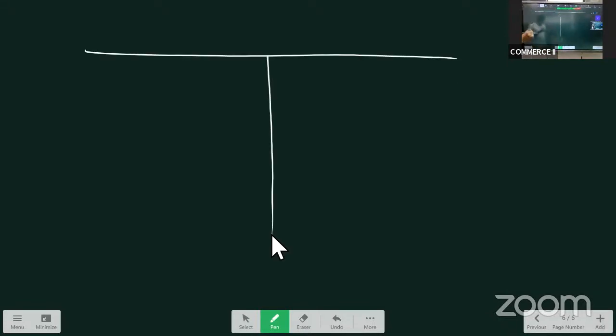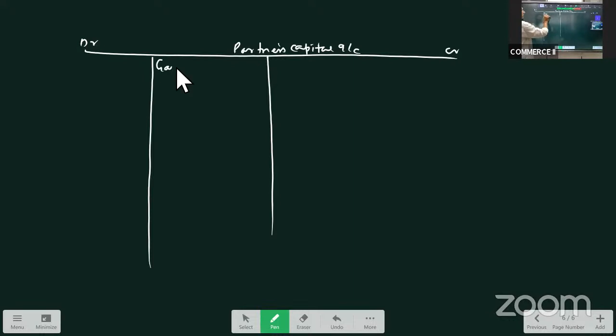Now we'll go to next step, that is partners capital account. Okay. So we are preparing it in a columnar format, no? Partners capital account. Debit, credit. Ganesh, Shankar.